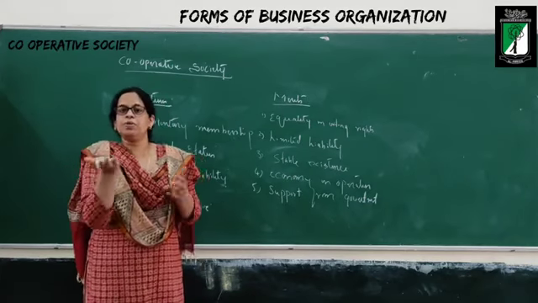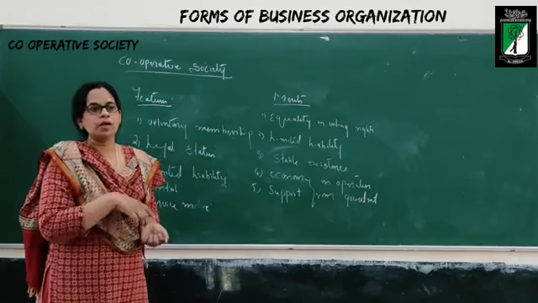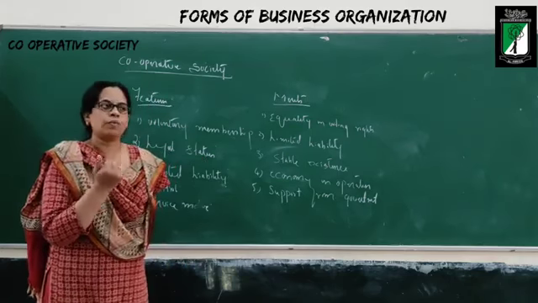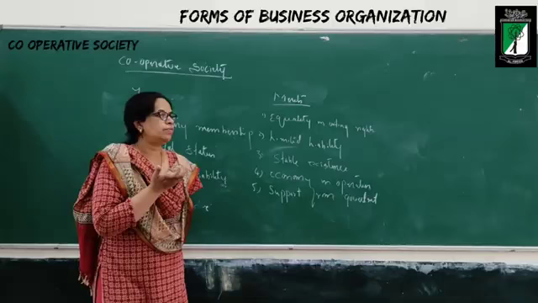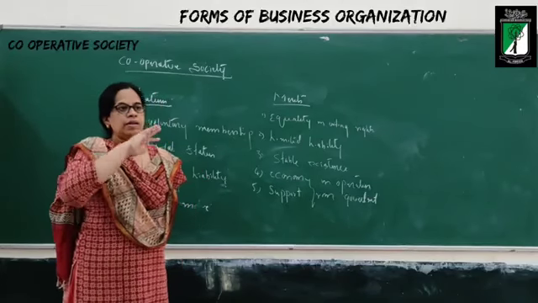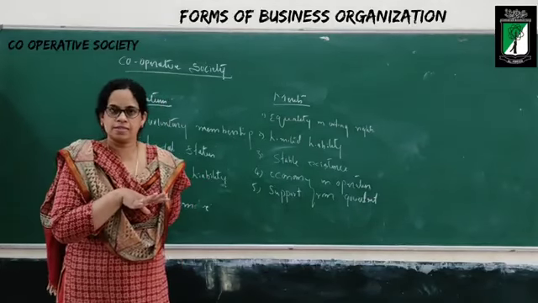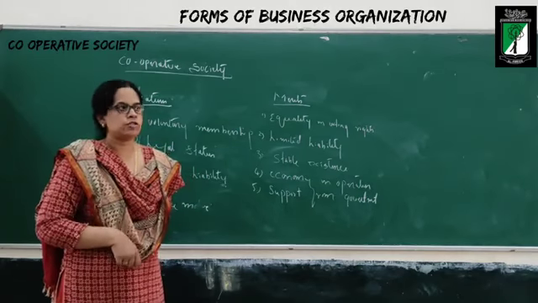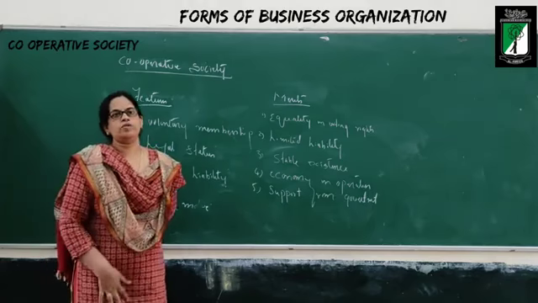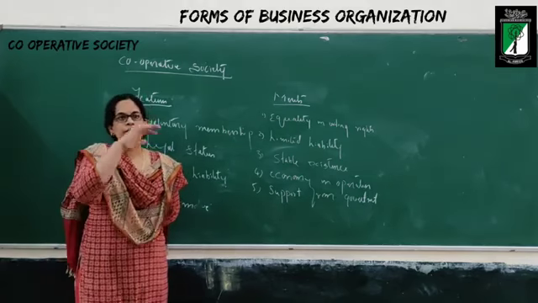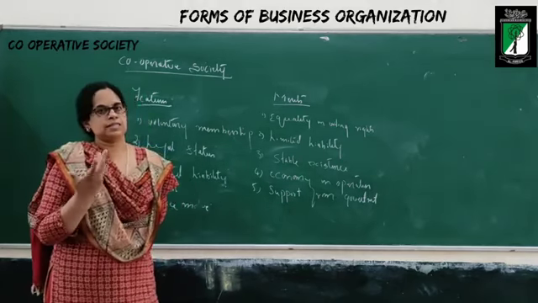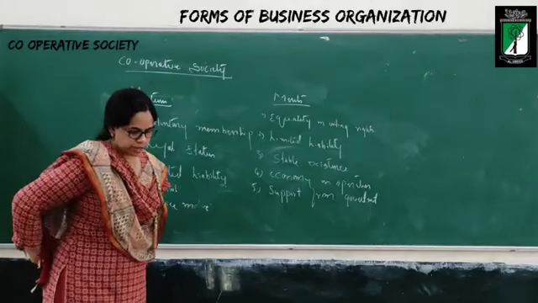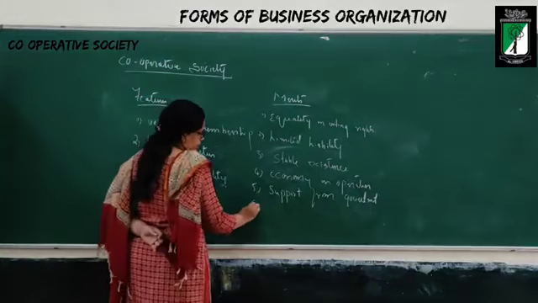What the government should do, the group of people are doing. So the government is going to give them support. The government will give relaxation in tax, and will provide subsidy to the cooperative society. In case the society takes a loan from the bank, the rate of interest will be less. These types of benefits the government is going to provide.